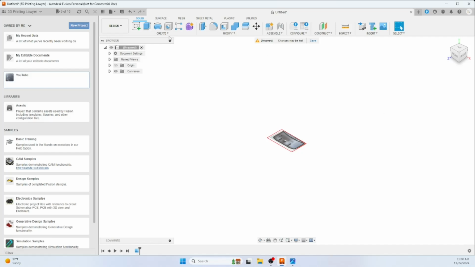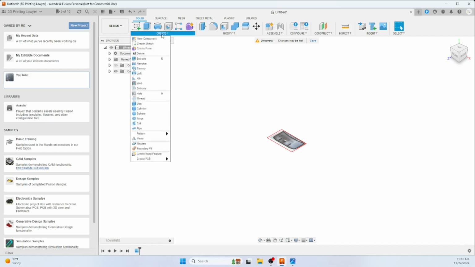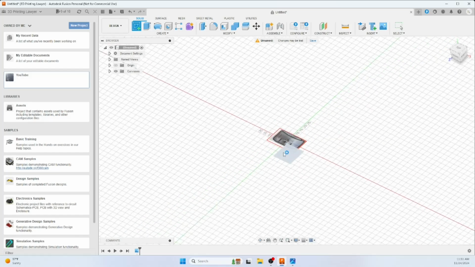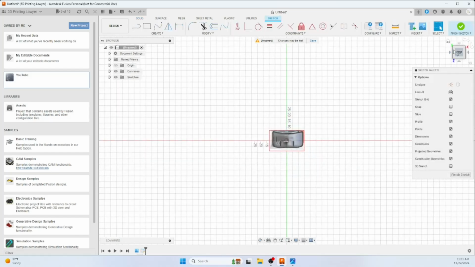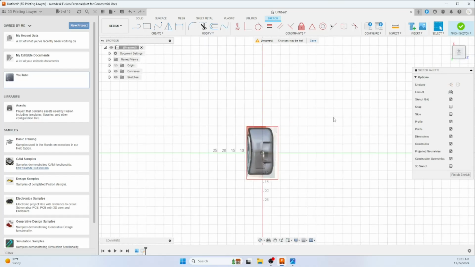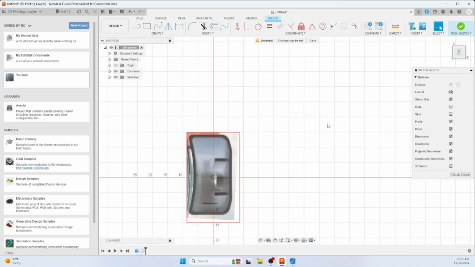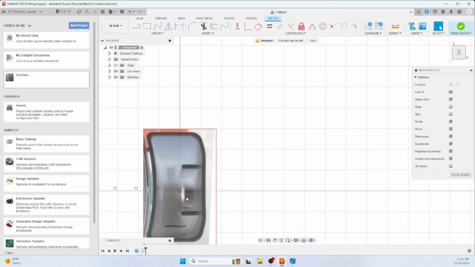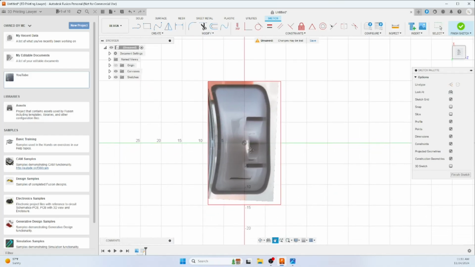Next, we're going to create our sketch. Create a sketch on the same plane. And I'm going to rotate it to what seems natural to me. And then the first thing we're going to do is draw our measurement. I'm zooming in here using the middle mouse button, and then you click and drag with the middle mouse button to center it.